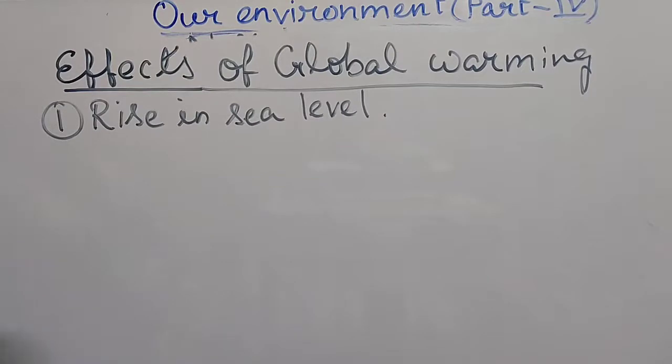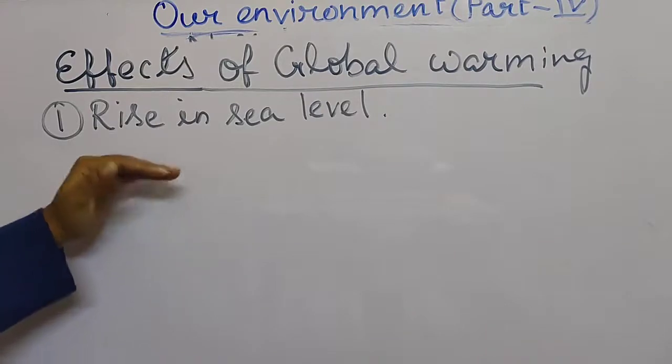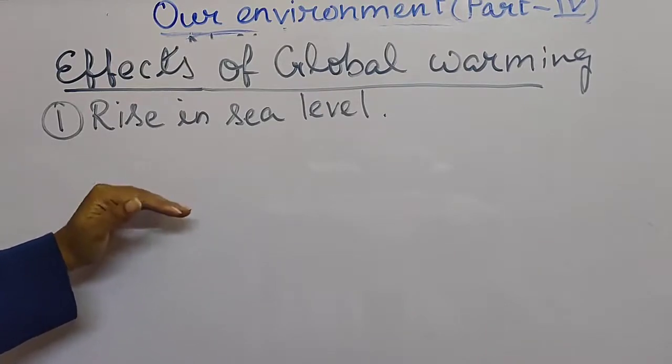So because of this abnormal increase in the temperature, the polar ice caps, the ice parts in the polar regions, are getting melted day by day. Because of its melting, it increases the height of the sea level, right? Because of the increase in the amount of water, the level of the sea is increasing gradually.